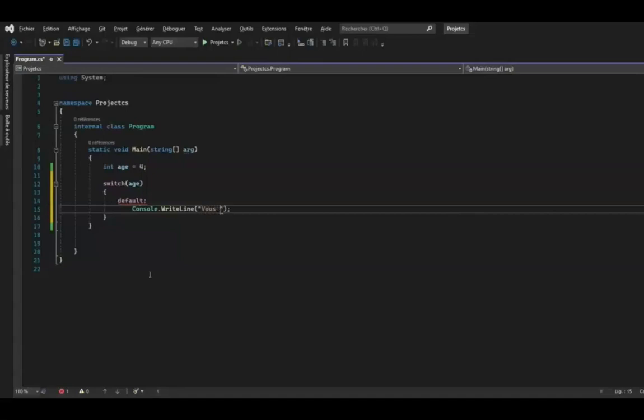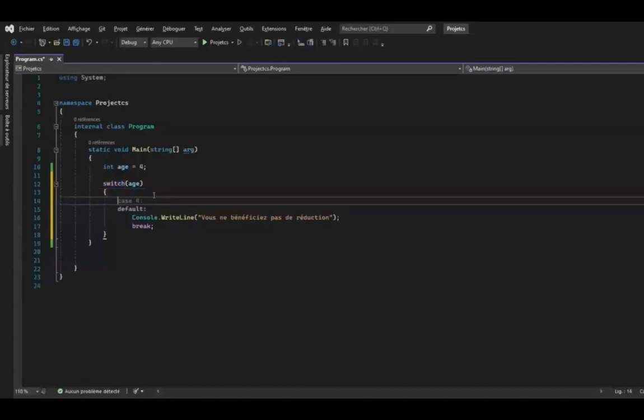I am just going to type Console.WriteLine to display the following sentence: You are not getting any discount. This deals with all the cases that will not be specified, and I will end it with a break. In the switch, we will always end the case with a break to indicate to the compiler that we are leaving this case. If you don't put it, it will loop and will not be able to get out of the case. So it is important to put it at the end of each case to get out of the switch.